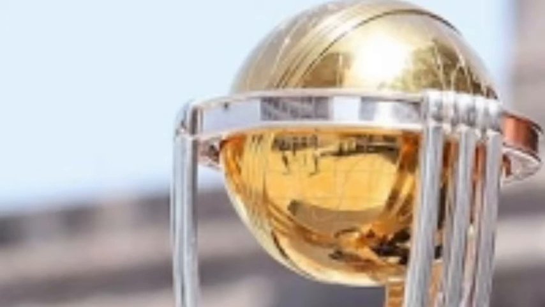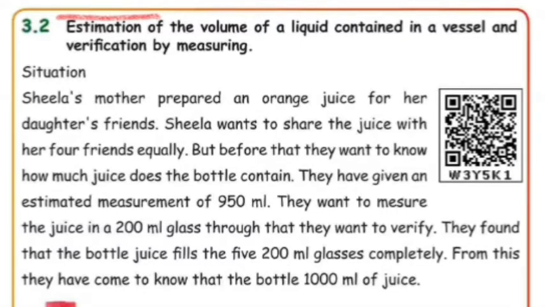Now we are going to learn about the new side heading, that is estimation of the volume of a liquid contained in a vessel and verification by measuring.